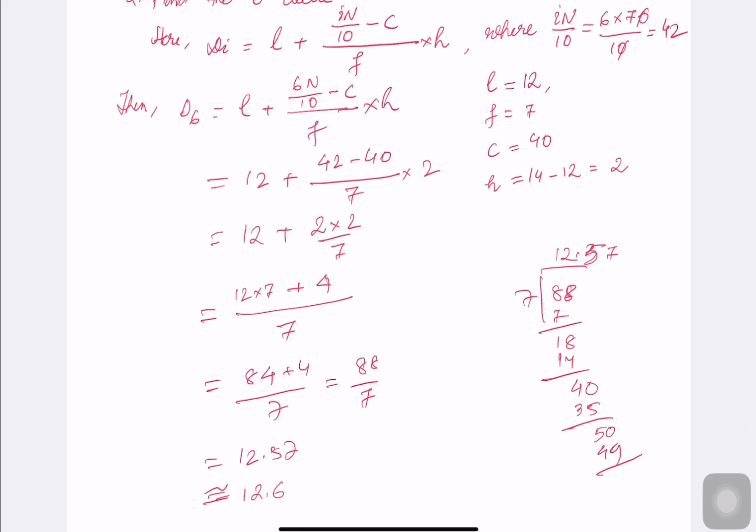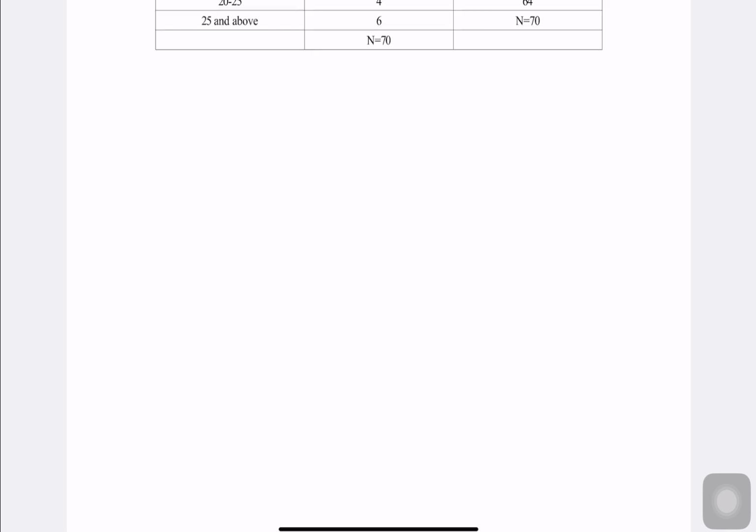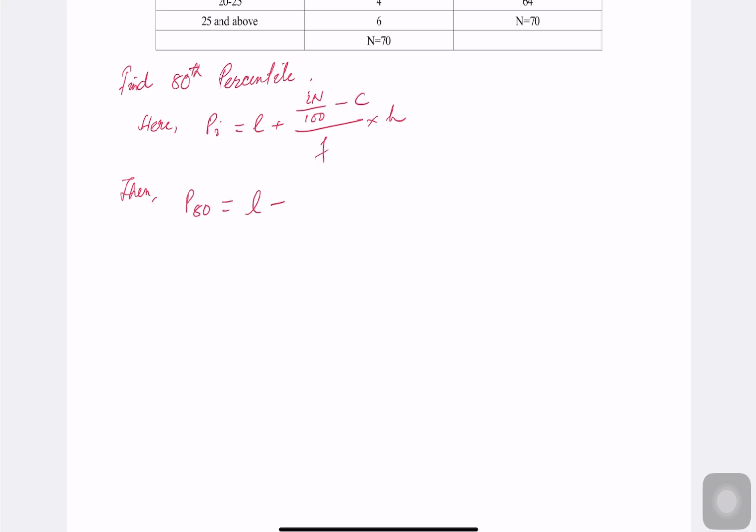Now let's go to how to find percentiles. Pause and copy down. If the question is asked like this, find the 80th percentile. Here, what is Pi? L plus (i n by 100 minus C) by F into H, because percentiles means 100. Then P80 is equal to L plus (80 n by 100 minus C) by F into H. Let's find all the values, where 80 into n by 100 is equal to 80 into 70 by 100.